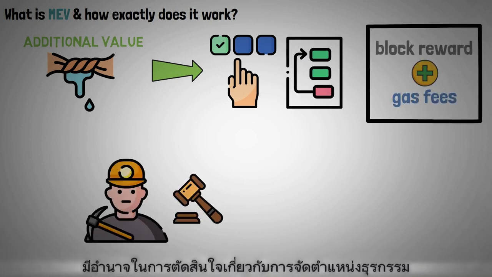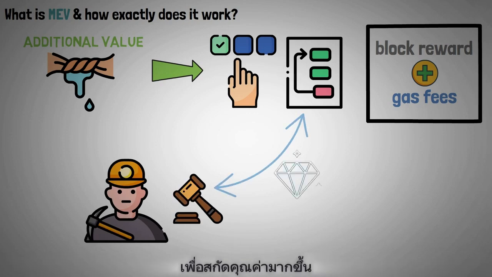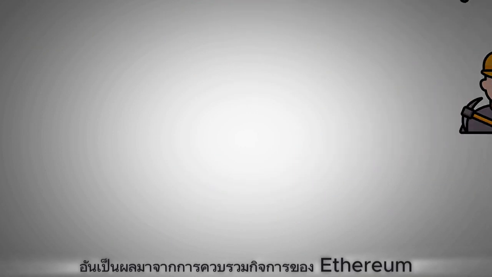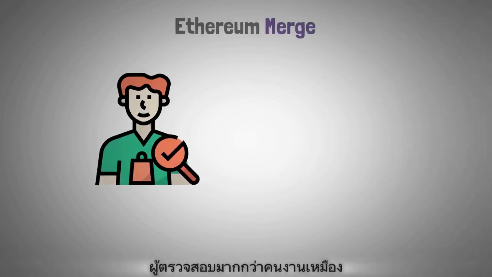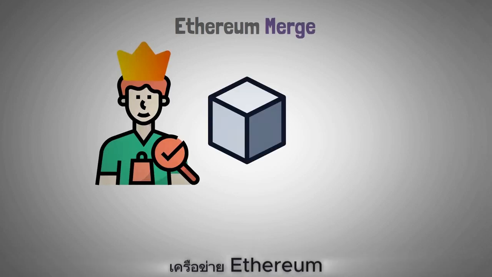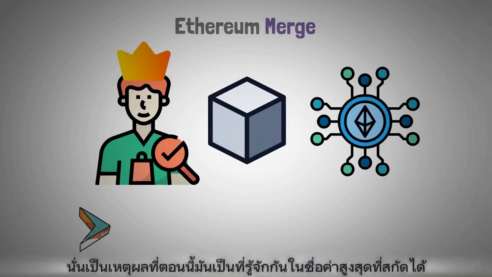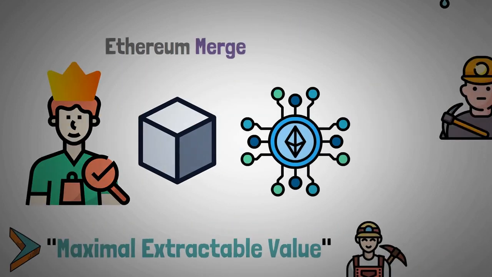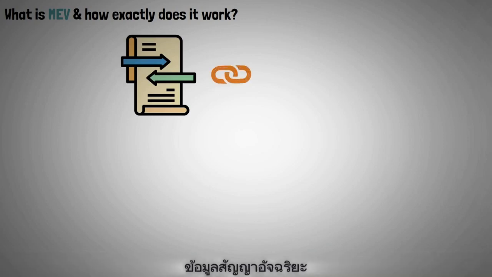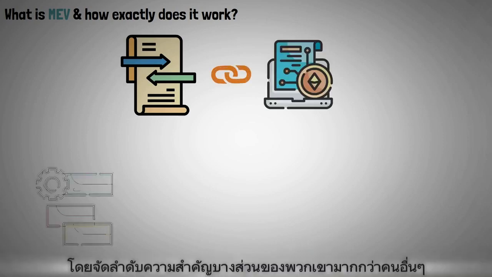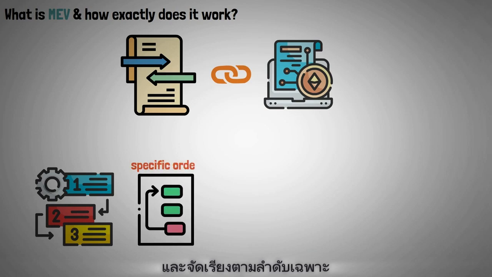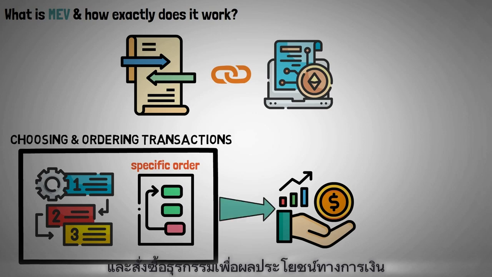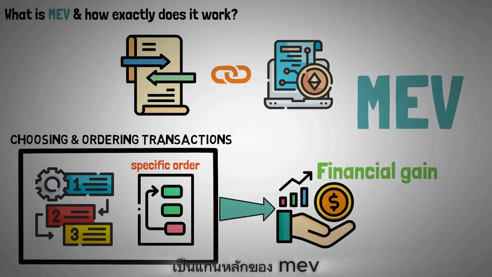Because miners had the authority to decide on transaction placement to extract more value, the term miner extractable value was created. As a result of the Ethereum merge, validators rather than miners are now responsible for creating new blocks on the Ethereum network. That's why it is now known as maximal extractable value, because it is no longer restricted to miners only. So when transactions contain more complex smart contract information, by prioritizing some of them over others and arranging them in a specific order, additional profits may be extracted from it. The method of choosing and ordering transactions for financial gain is the core of MEV.